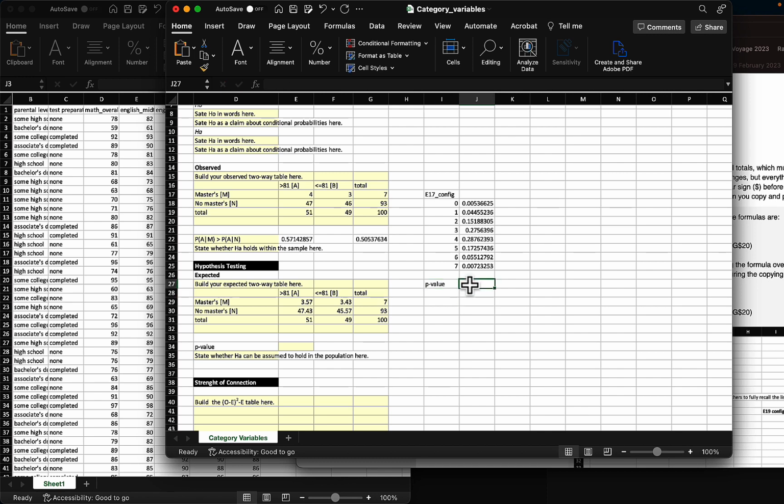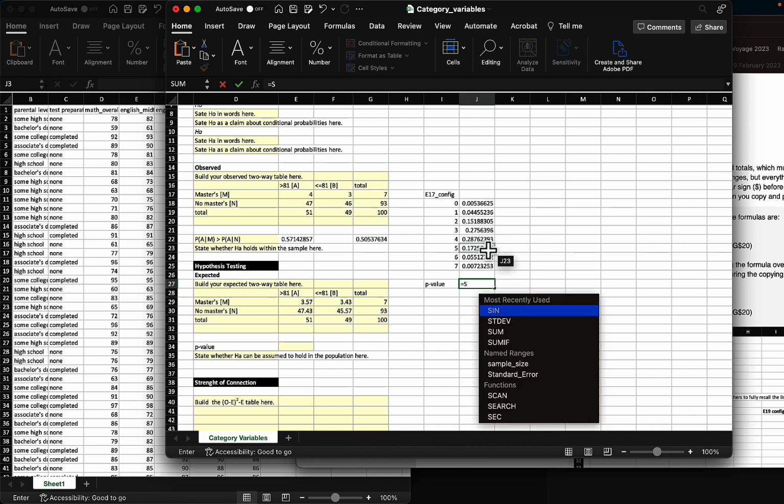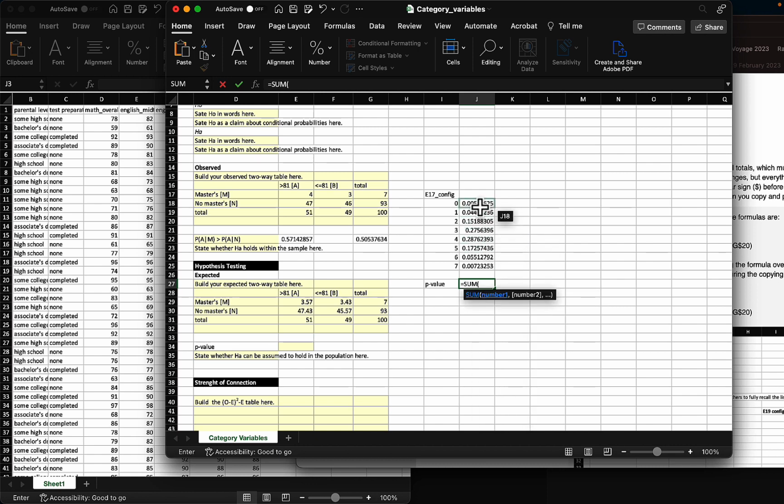The p-value is equal to, you add everything. So I'm going to do the sum of these 3 here, plus also the sum of these 3 here, because they're all smaller. I'm looking for anything that is smaller than the probability associated with my actual cell configuration.